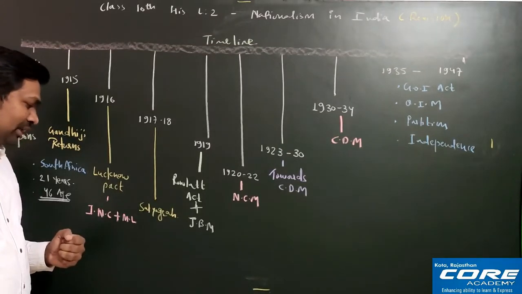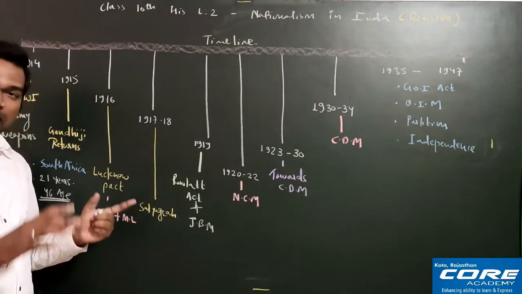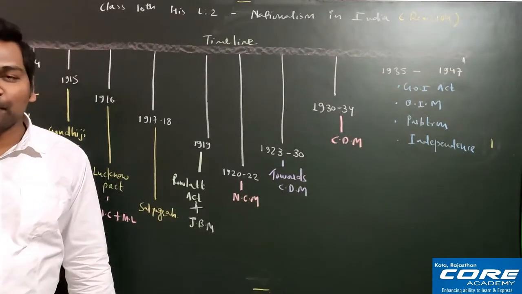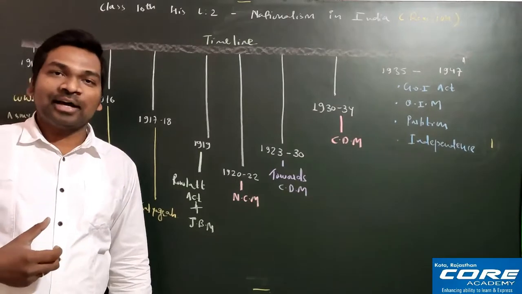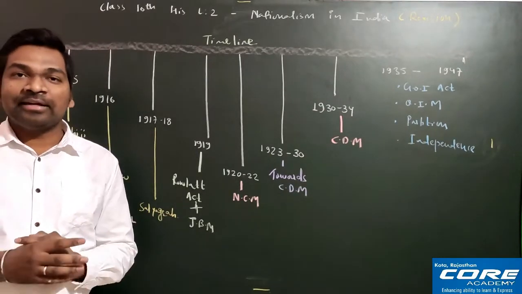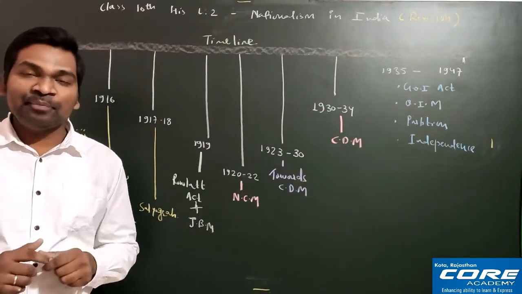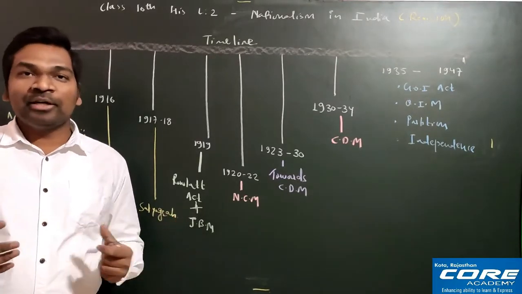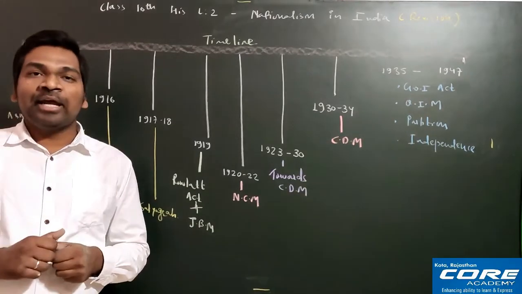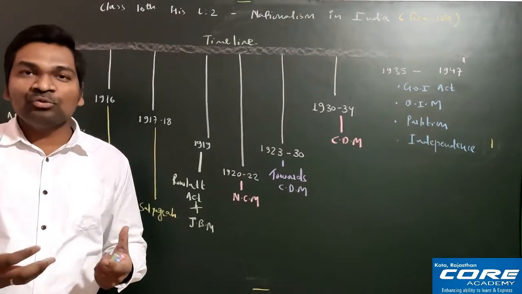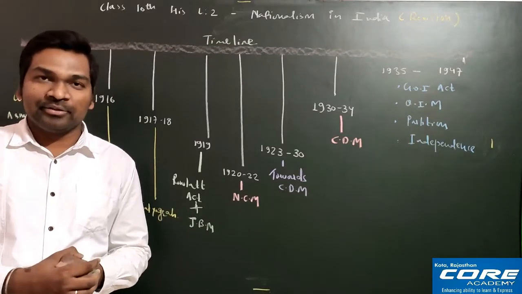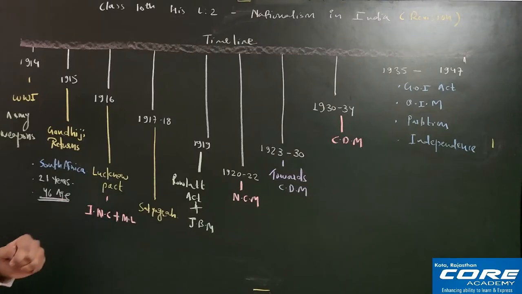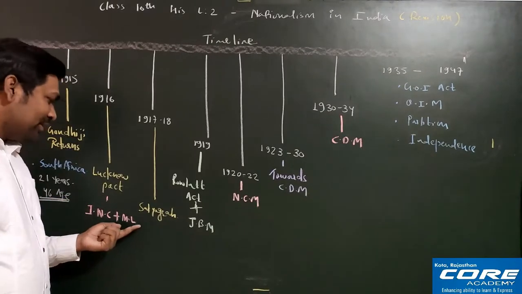Fine. And one more thing I just want to tell you, the Muslim League's biggest demand was separate electorate. So what is the meaning of separate electorate? Separate electorate means a kind of separate area where the candidate will be from a particular community, as well as the voters will also be from that community only. All the people will not get voting rights in that particular area, and all the people will not get a chance to fight election in that particular area. So that is the separate electorate that was demanded by the Muslim League for the Muslim community. Fine. So I hope this is clear to all of you.